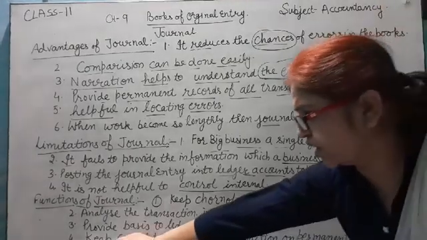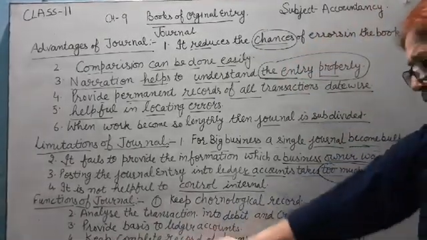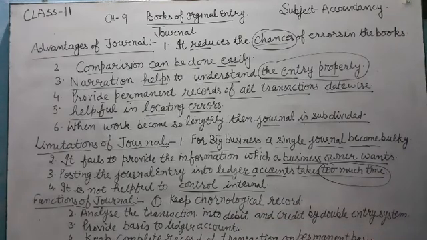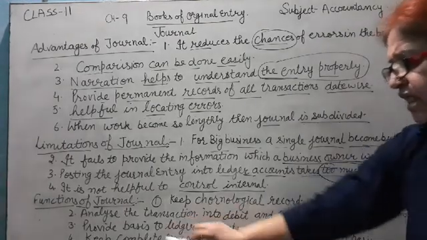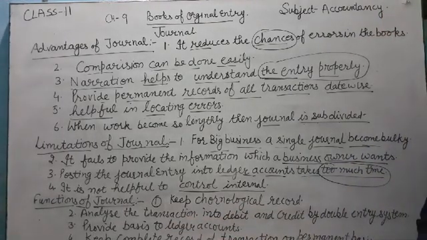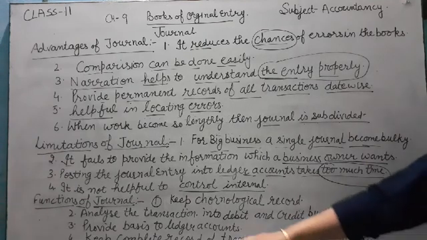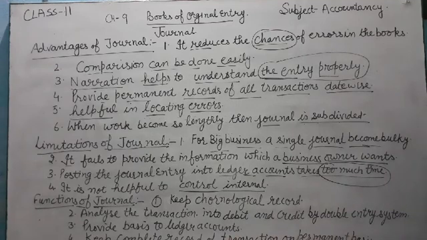The last function of the journal is to keep a complete record of transactions on a permanent basis. Transactions recorded in the journal are on a permanent basis, we don't change the journal entries, so it keeps the complete record of transactions. In case of any dispute or emergency, we can use this record, we can show this journal to the business owner. It is the complete record of transactions on a permanent basis. So these are the functions of journal.